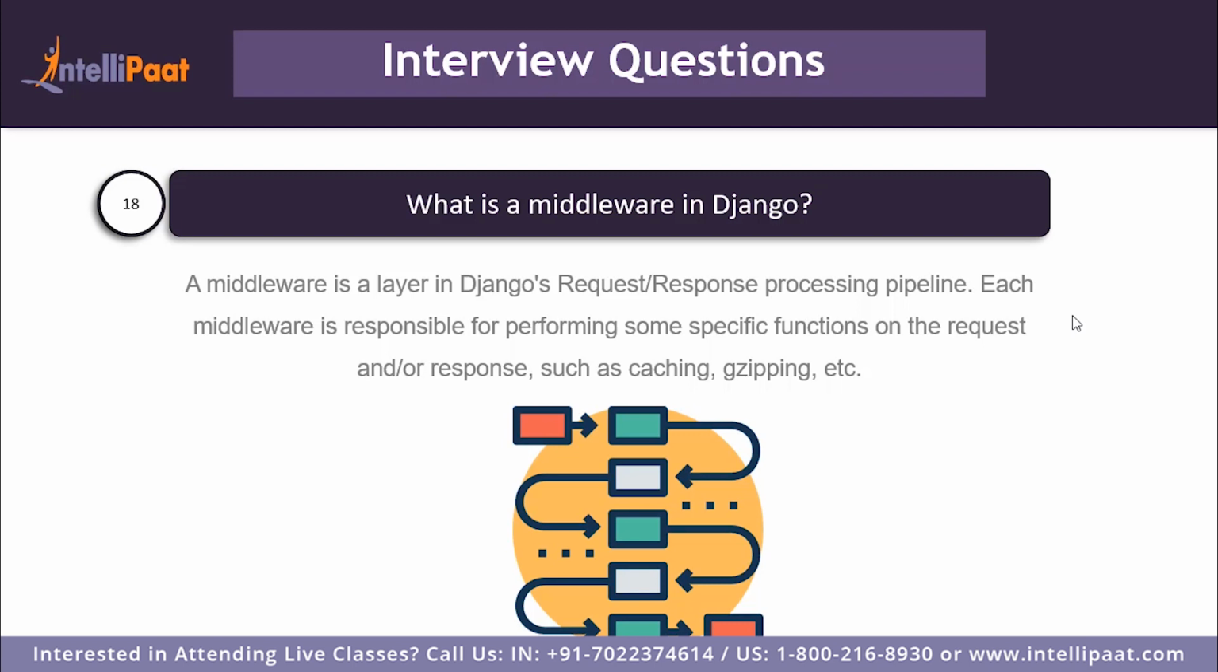Each middleware is responsible for performing a specific function on the request and or the response. So functions such as caching and gzipping are part of the request response pipeline. For instance, if we were to authenticate the user, we can use Django's authentication middleware. So for example, let me show you.